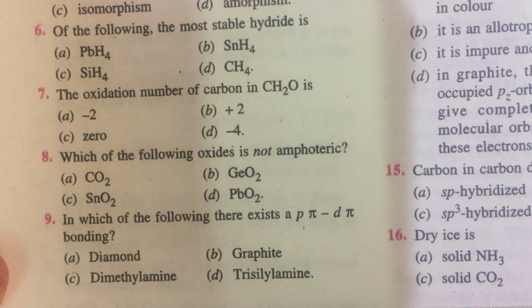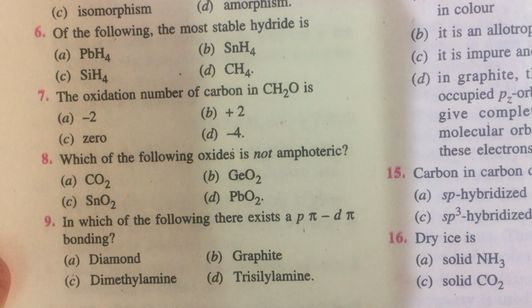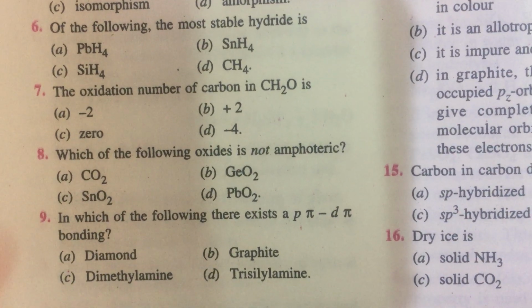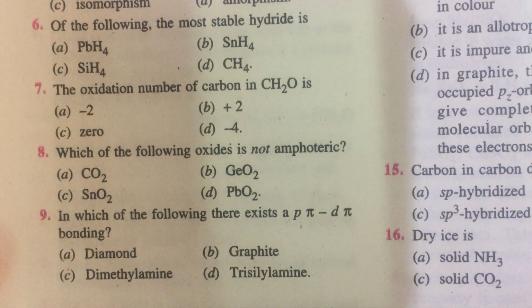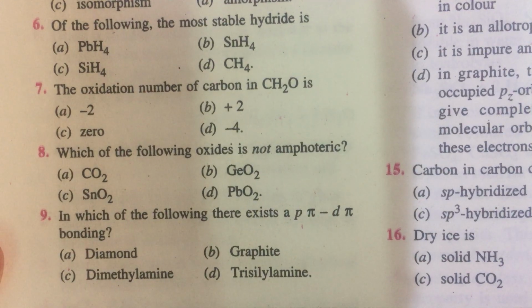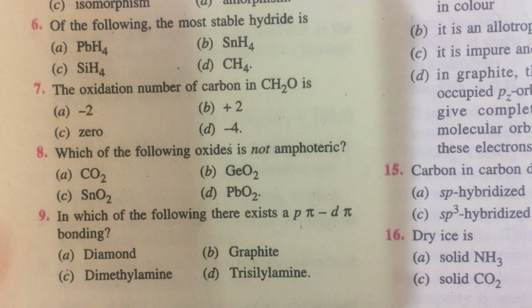In trisilylamine, (SiH3) taken 3 times, N. The silicon uses its empty d orbitals to overlap with the filled lone pair orbital of nitrogen. To facilitate this overlap, the trisilylamine must be trigonal planar. So the hybridized state of nitrogen in trisilylamine must be sp2.